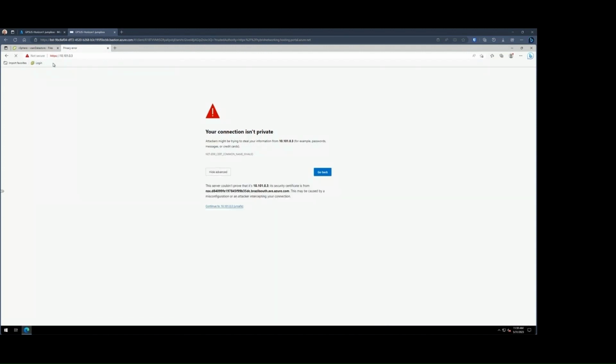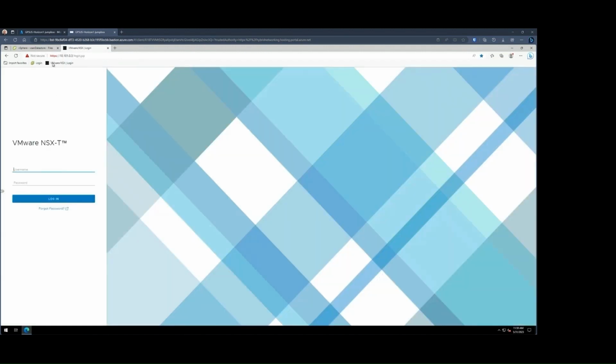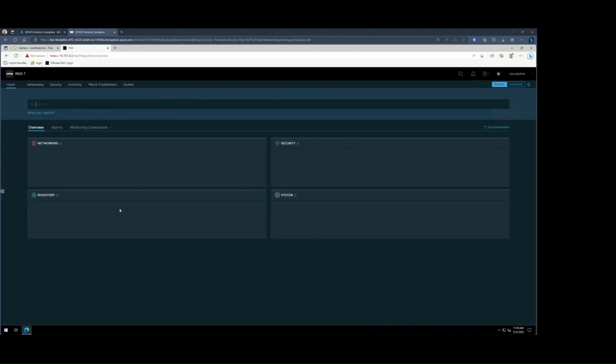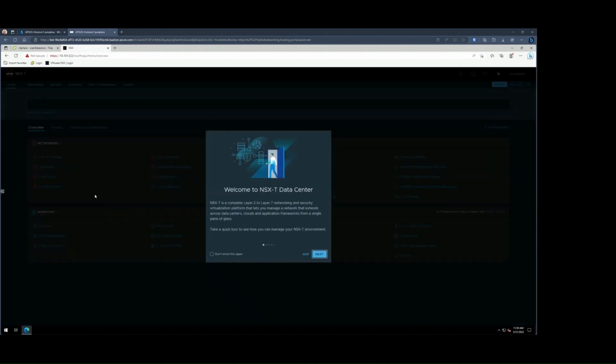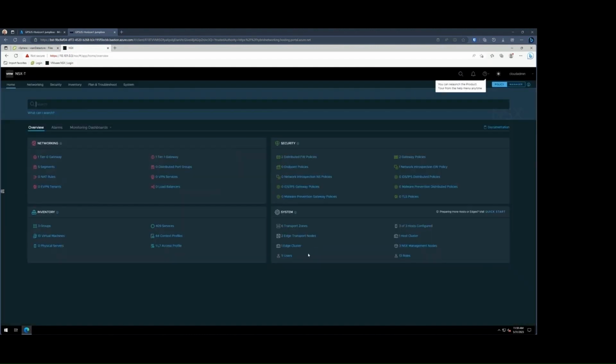Now we need to log into our NSXT portal so we can finish the configuration for the networking. So we log in with our cloud admin username and password that you can get from the Azure portal. The first thing we need to do is create a DHCP profile. So let's go ahead and go through this intro here.